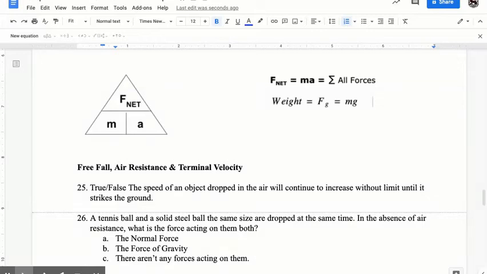Free fall, air resistance, and terminal velocity. True or false? The speed of an object in the air will continue to increase without limit until it strikes the ground. Kind of true, kind of false.